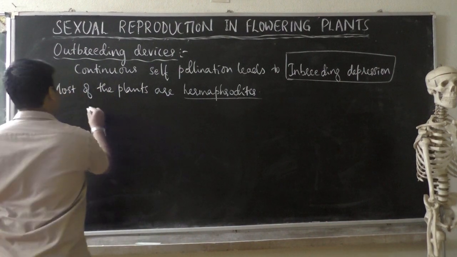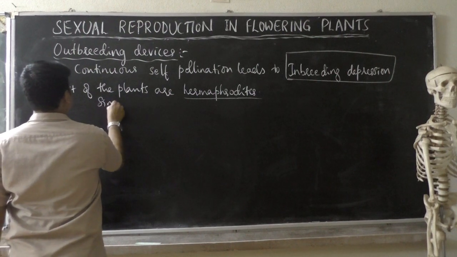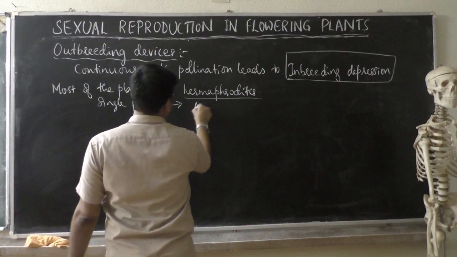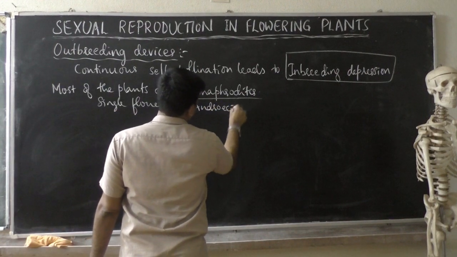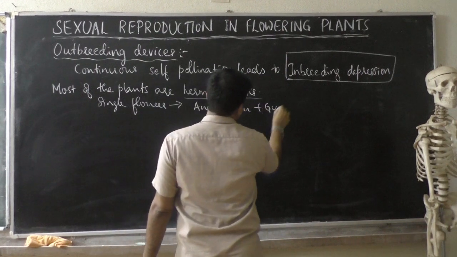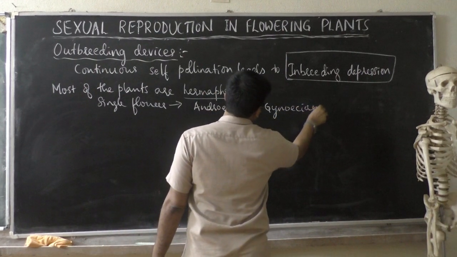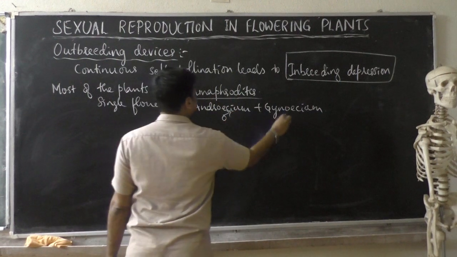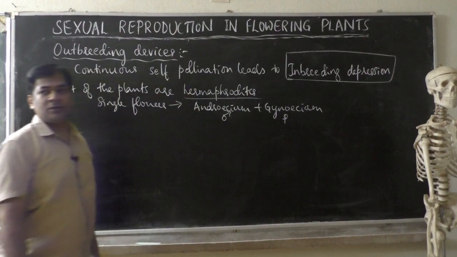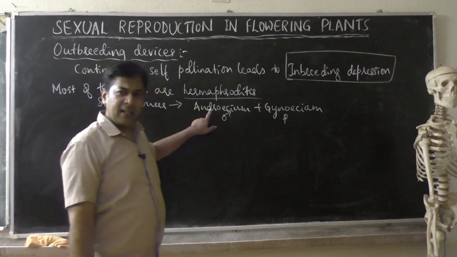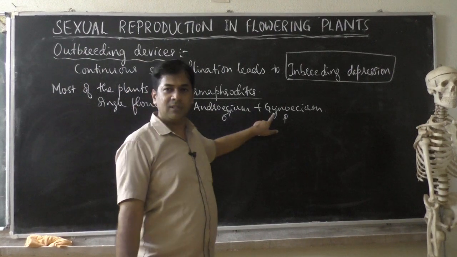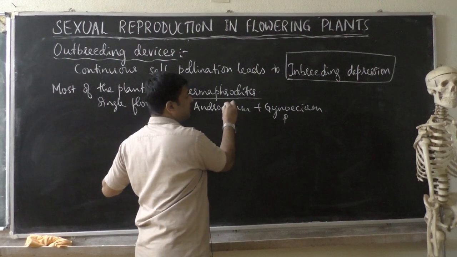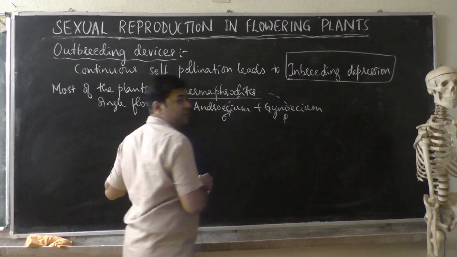That means a single flower contains both androecium and gynoecium, both male and female reproductive parts. So anther is in the same flower, pistil is in the same flower, so there are chances that pollen grains of the same flower fall on the stigma of the same flower.